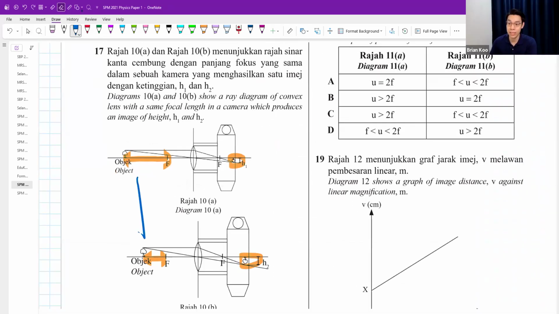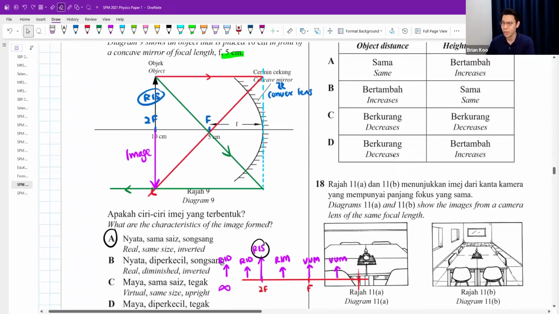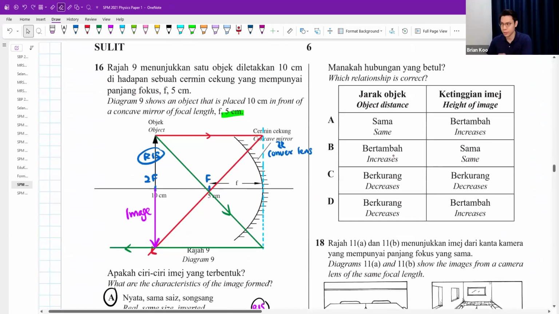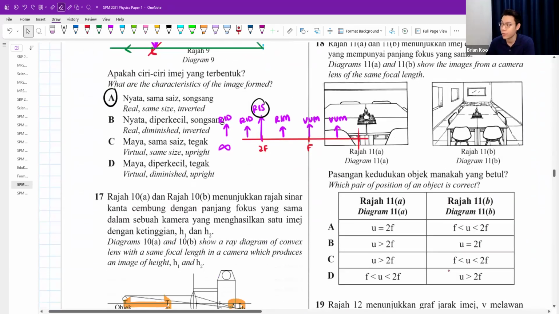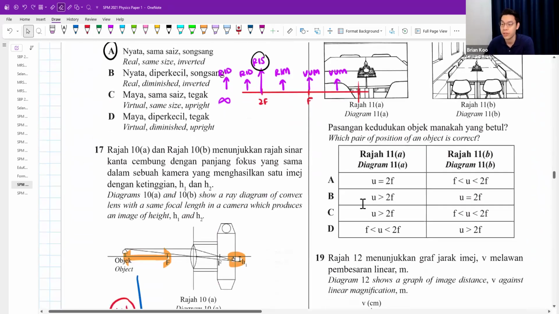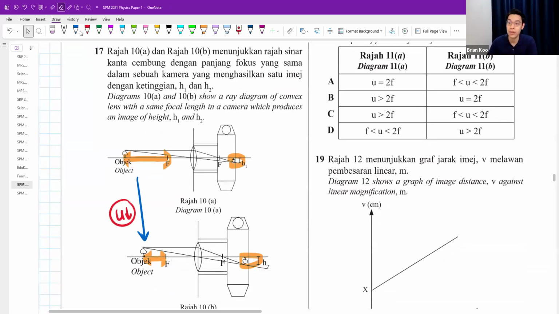As the object distance decreases, they ask you about object distance and also height of image. Height of image, they call it like this. As the object distance decreases, the height of image increases. Do you notice? How high this image looks is going to increase. Oh, they call it H. Sorry, just H.